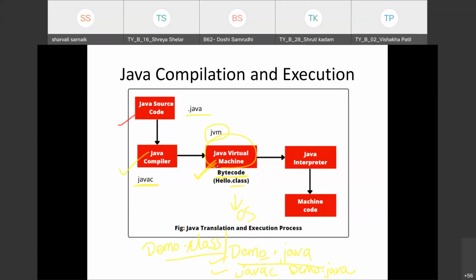Whenever you write your program and a machine has the JVM, that code will run on any other machine, on any other system. So Java is called WORA.